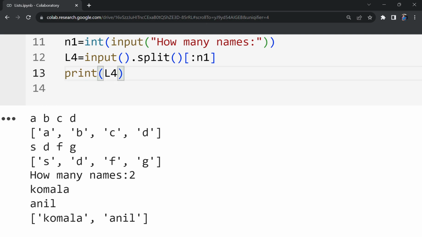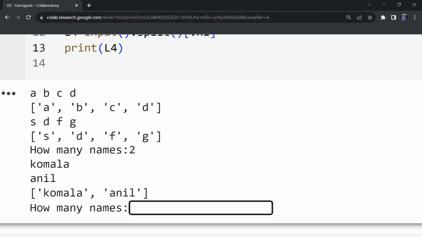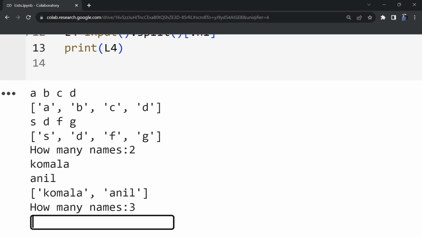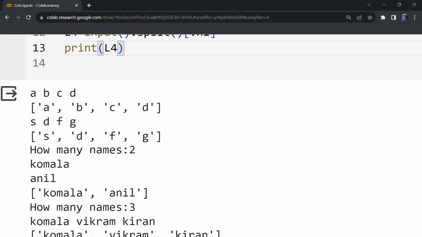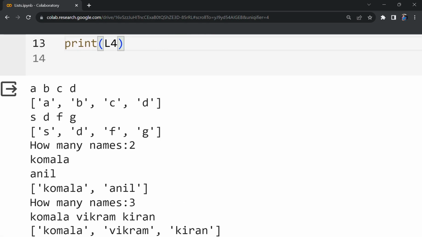I will be giving Anil, so 2 names are given. Next, in the fourth method, I am reading 3 names, so they are to be separated by space only. Komala, I will give some Vikram, some Kiran. So 3 names are read.